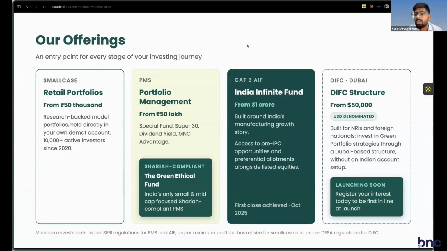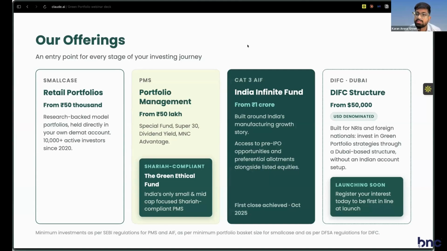There, your international IDs and proofs will be the only things required. That's what the DFSA requires. So you will not be required to provide an Indian passport or Indian documents or file taxes in India, since Dubai is tax free, and the vehicle that the DIC structure invests in is basically tax free in the hands of the investor.